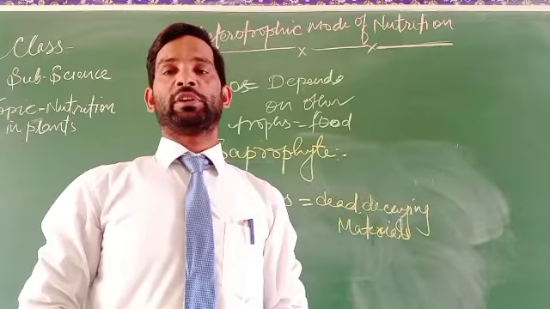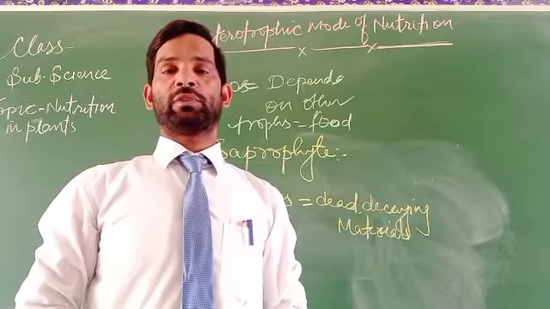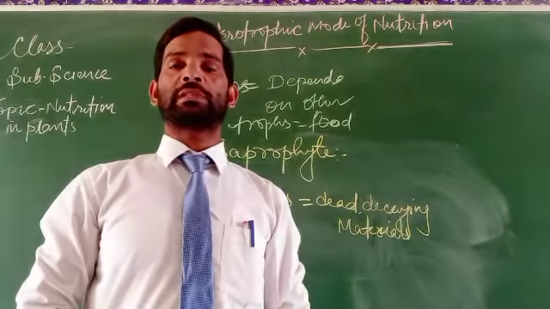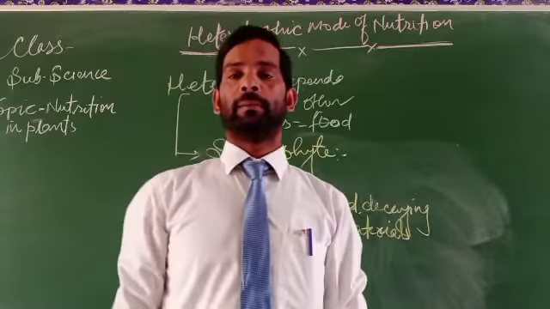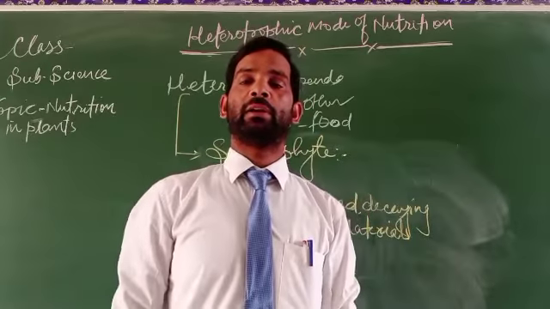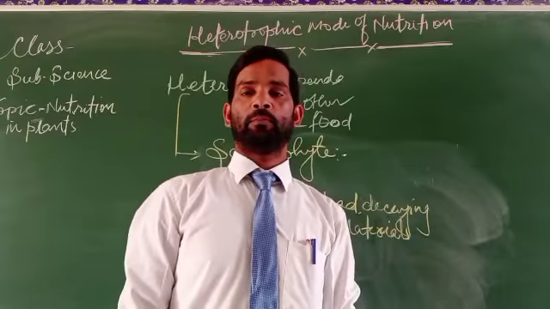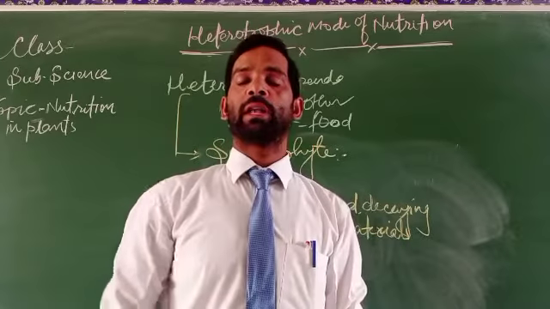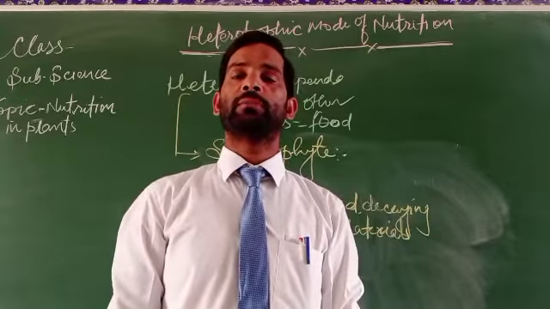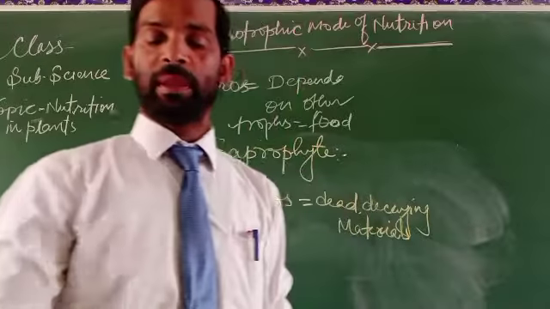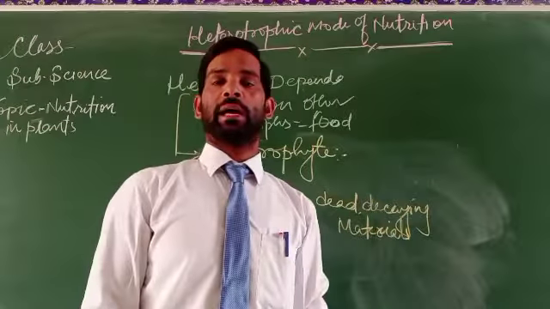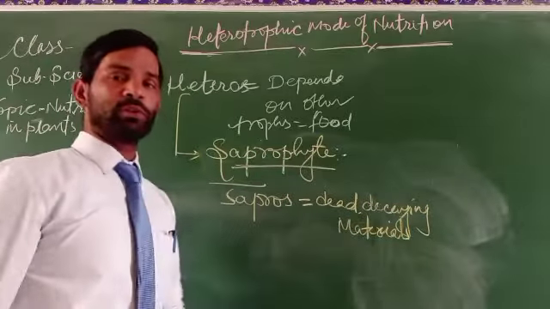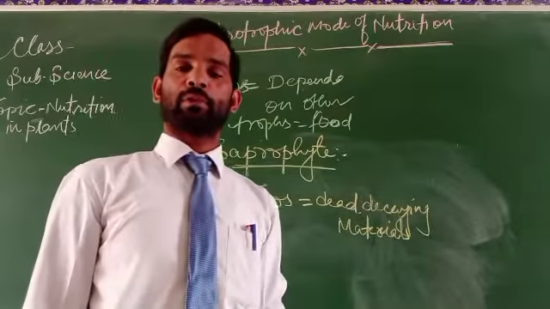So this is a mode of nutrition in which the organism depends on organisms that have already died. If an organism derives its nutrition from dead and decaying remains of plants and animals, it is called a saprophyte, and the mode of nutrition is called the saprophytic mode